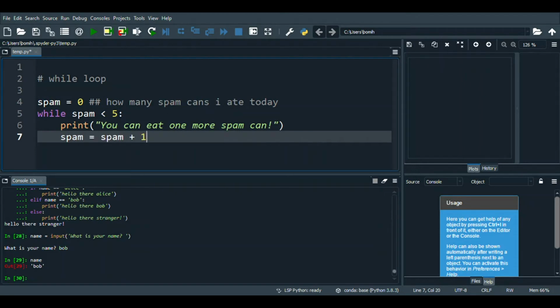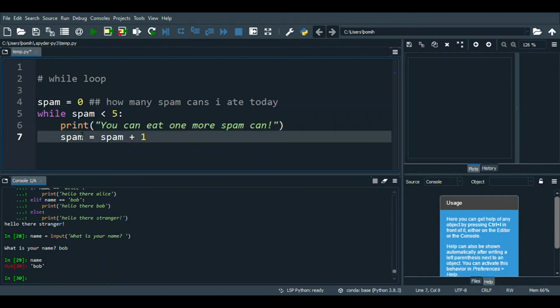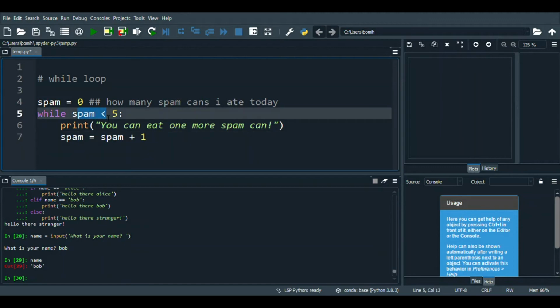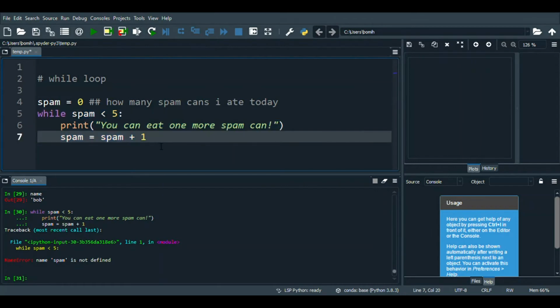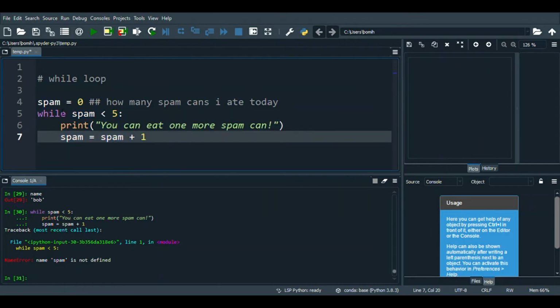So this is basically saying keep on running this loop, meaning print out you can eat one more spam can over and over, but make sure that spam increases by 1 so that spam will eventually equal 5 or be greater than 5. So let's see what happens if I run this right here. Oh, I forgot to run the spam portion as well. Oh, this is an important key actually.